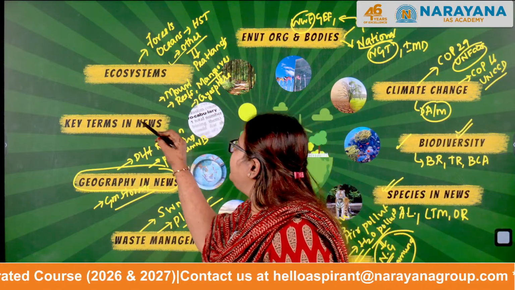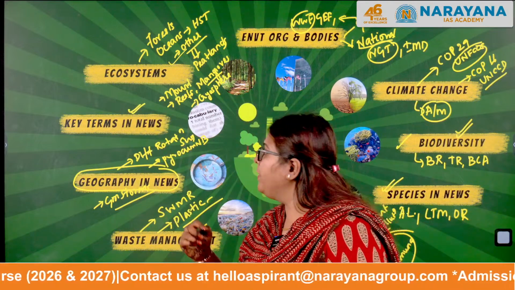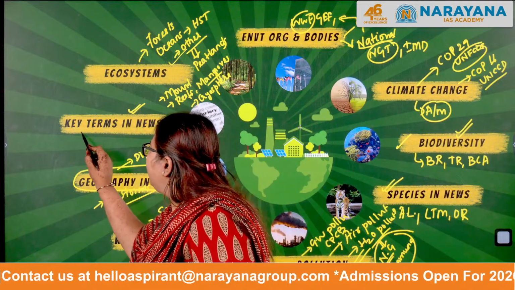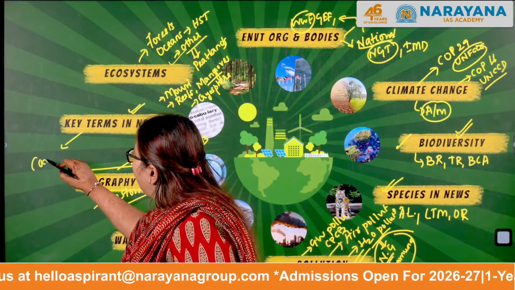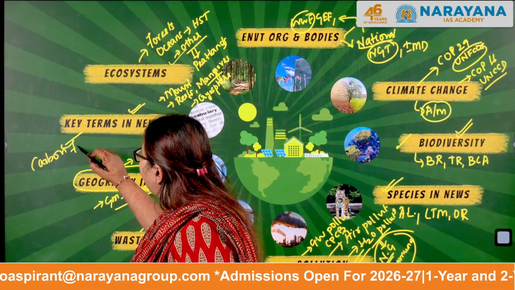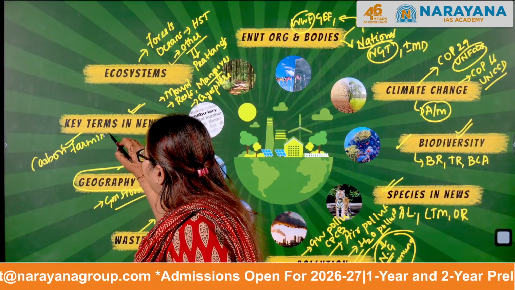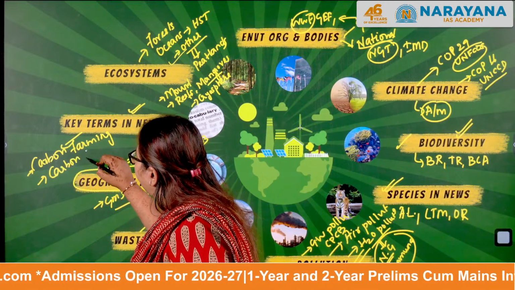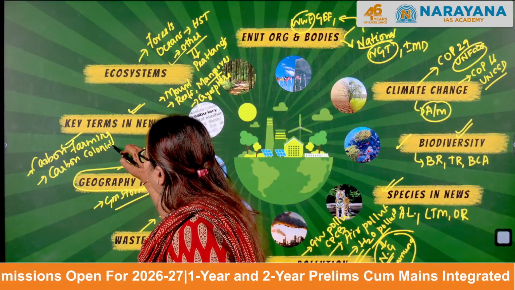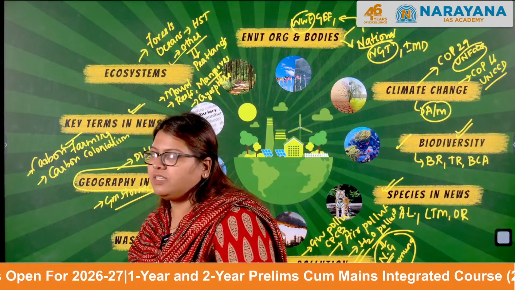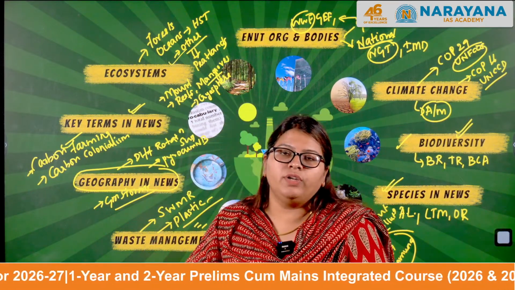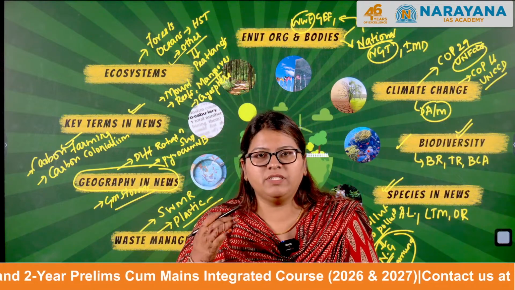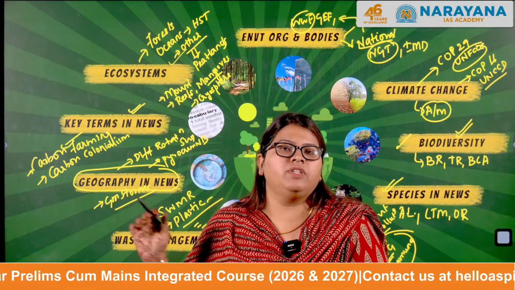Moving on, there are certain key terms that were in the news for the past 1.5 years. So we will be discussing key terms such as carbon farming. There are other terms such as carbon colonialism. These can be asked as one-liners. For example, carbon colonialism, recently seen in news, refers to which of the following, or which of the statements are relevant with respect to this particular term.